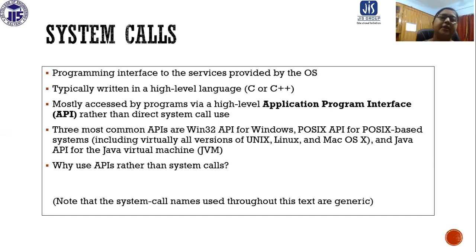The three most common APIs are the Win32 API for Windows, the POSIX API for POSIX-based systems, including virtually all versions of Unix, Linux, and Mac OS X, and the Java API for the Java Virtual Machine, JVM.